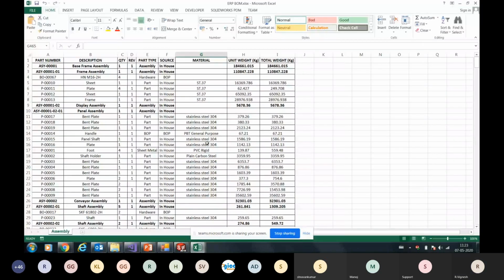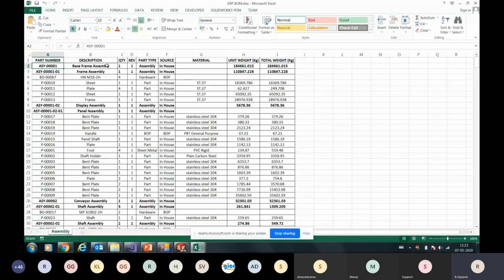Let me explain how it is. This is a default template created by us, and this template can be customized as per your industry requirement. Customization means the fields you need in your BOM, which are required in your SAP or ERP system, and these fields can be updated and customized as per your system.